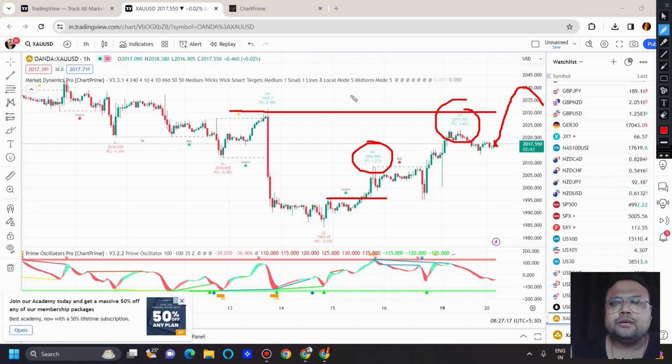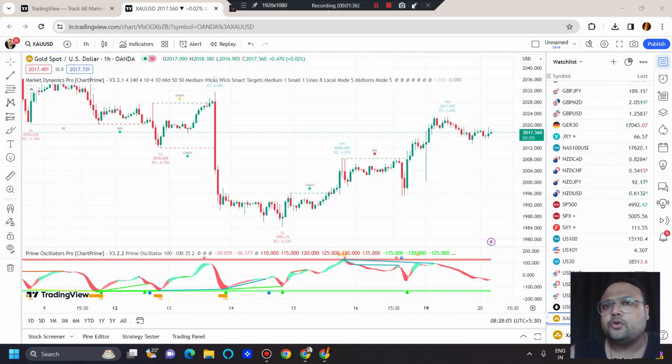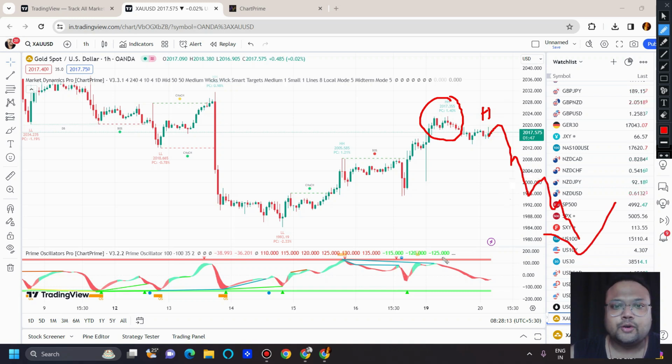Those who don't know, Chart Prime, apart from helping us with analysis, also generates buy and sell signals. We have seen in earlier videos, if gold fails to go up, if gold fails to form a higher high and forms a higher low, this indicator will tell you that yes, my dear friend, you can expect a reversal on gold again. And along with that, the oscillator also helps us with the buy and sell signal. You can see the buy signals generated by Chart Prime, they have done pretty well. This was a sell signal from Chart Prime.